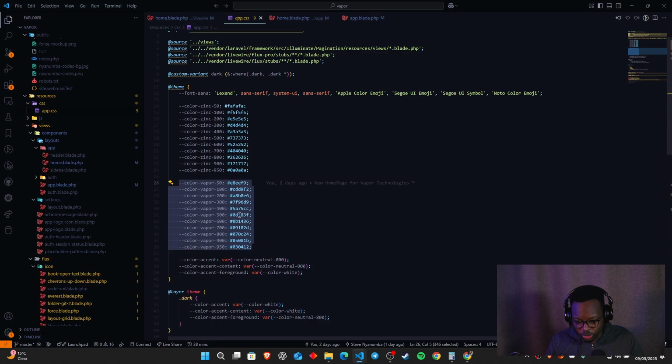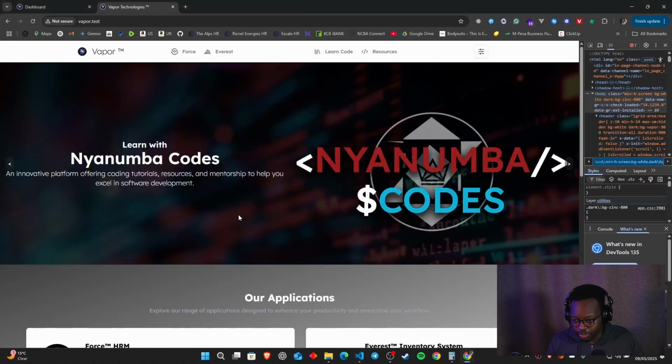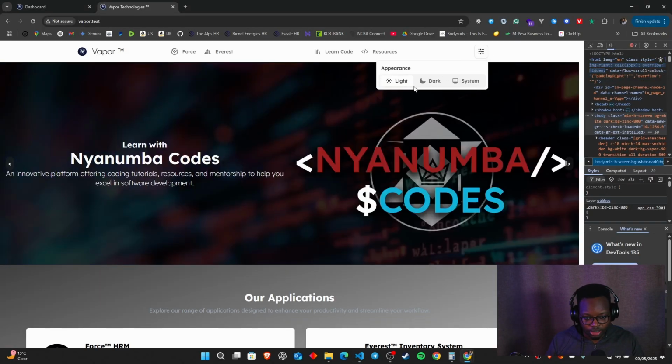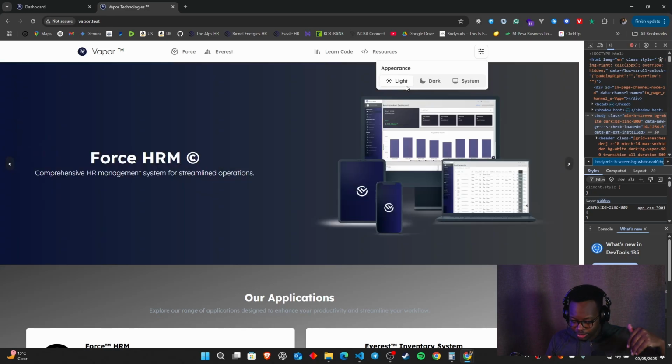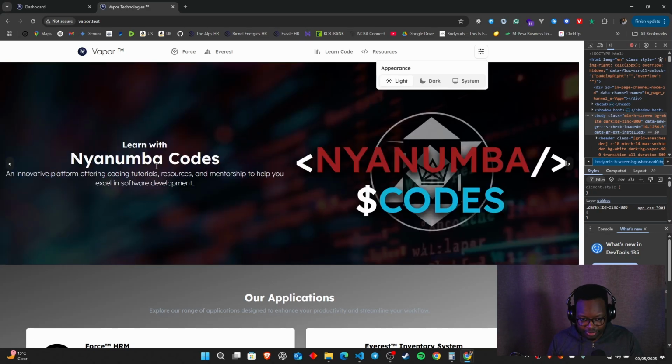I just copied everything over here, and I also had AI craft out some of these hex codes, with this being the central color, this OD183F, which is my primary color for Vapor Technologies, the company that I'm going to be running, a holding company for all these different things that we're doing. So learn code is going to be the Nyanumba codes phase.